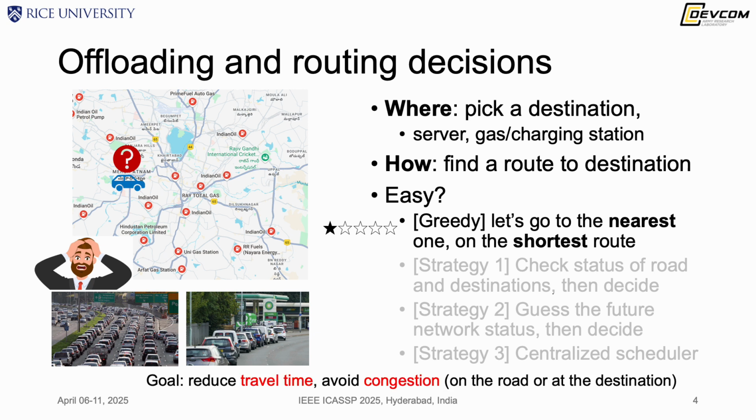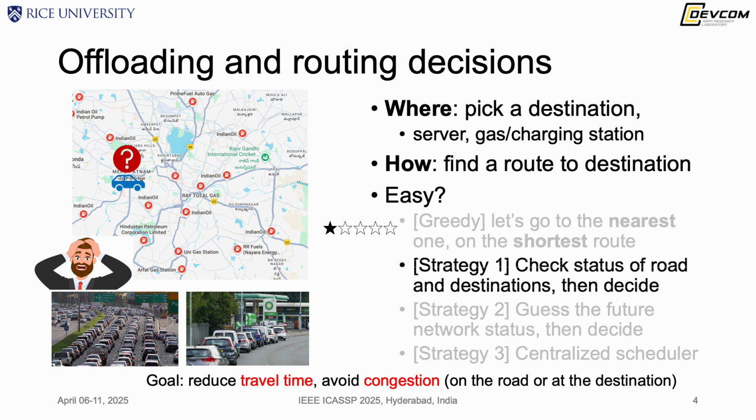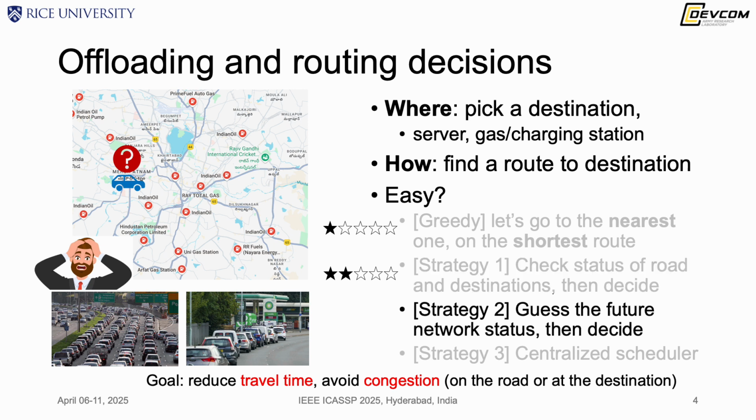So our goal is not only to reduce the travel distance, but also to avoid the congestion on the road or at the destination. A better strategy is to check the state of the network before we go. This is clearly better, but you could still have the problem that after you set off on a road, the congestion condition changes and then you're stuck on the road. So a better strategy is to predict the future network state based on the current state and then make decisions.